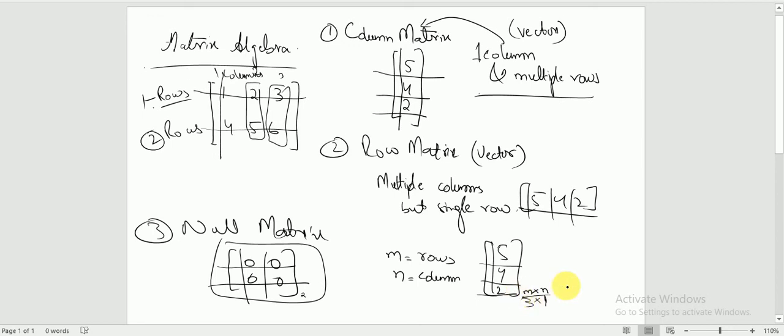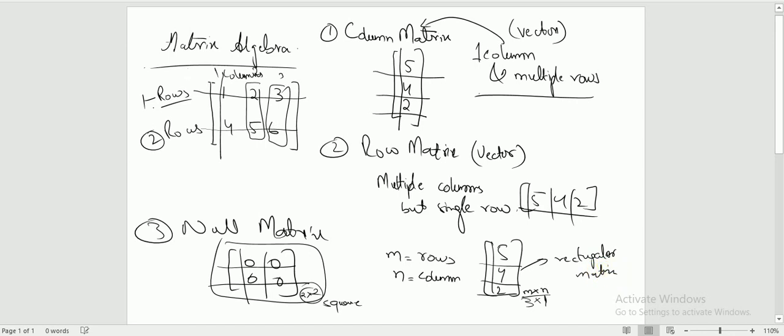When this dimension is not equal, meaning it is not the same number on both sides, then you can say it's a rectangular matrix. And when both are the same, you can say that it is a square matrix. Let's suppose you can see this matrix. Here are 2 rows and 2 columns. Because the numbers are the same, you can say it's a square matrix, and this one can be referred to as a rectangular matrix.